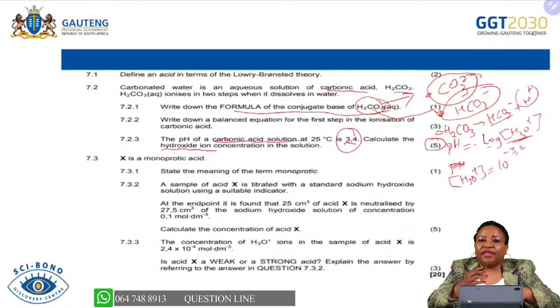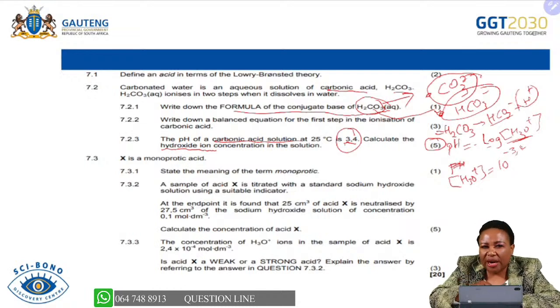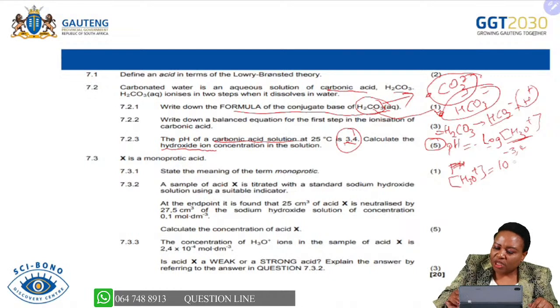We are going to look at the answer in our next slide. So what you are going to do is find the concentration of hydrogen ions in moles per decimeter cubed. And then after finding this concentration, you will make sure that the concentration of H3O plus multiplied by the concentration of OH minus is equal to 1 times 10 to the exponent minus 14.